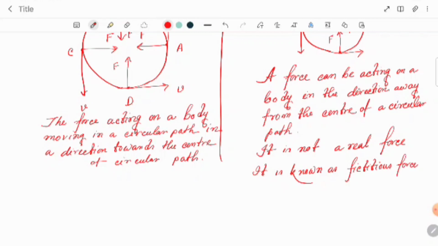The force which is actually involved is the force of tension in the string or any body.